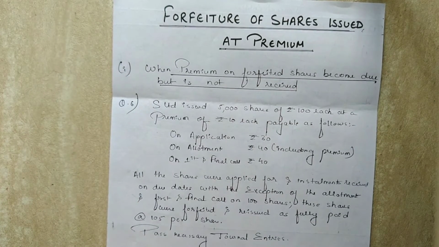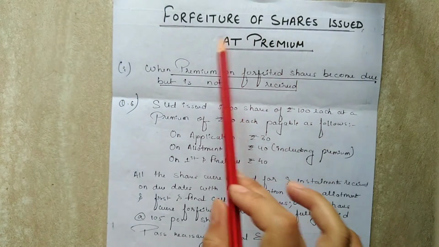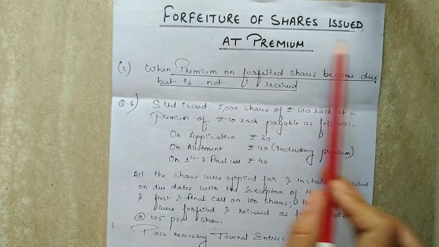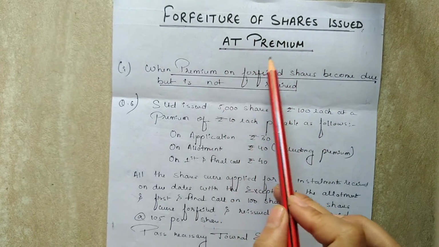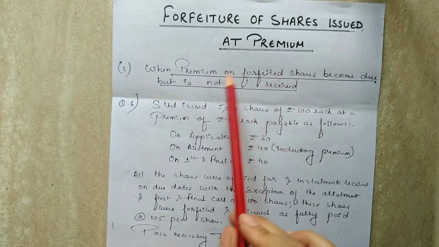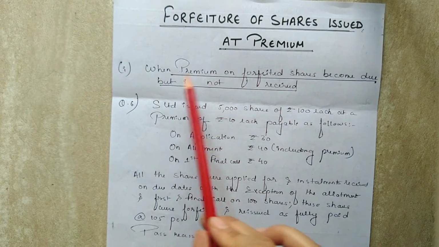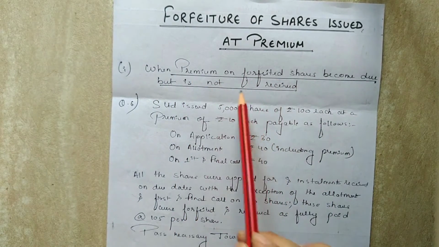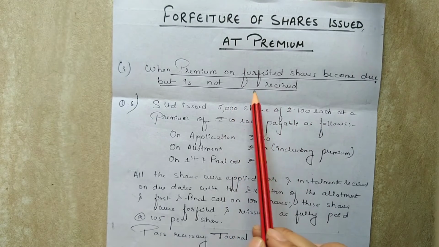Hello everyone. In this session we will discuss the topic forfeiture of shares issued at premium. Issued at premium means when the company issues the shares at a price which is above its face value. So the first condition under this topic is when the premium on forfeited shares becomes due but it is not received. So we'll do a question related to this situation.